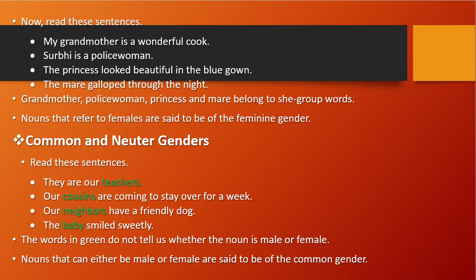So these are nouns that can be either male or female. So for that we use common gender. We call it a common gender.